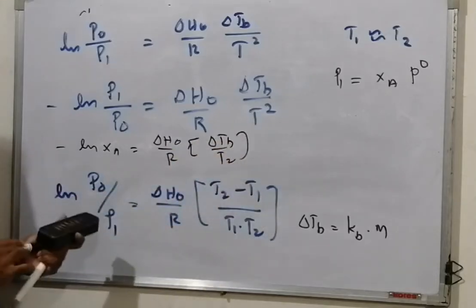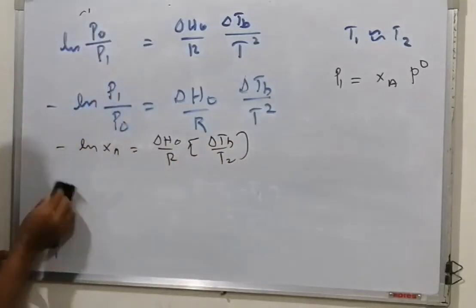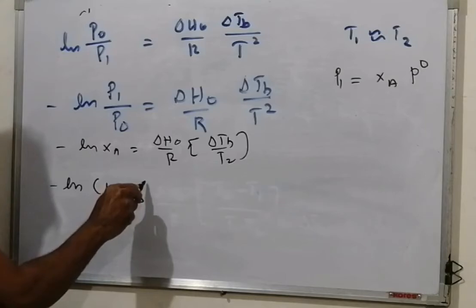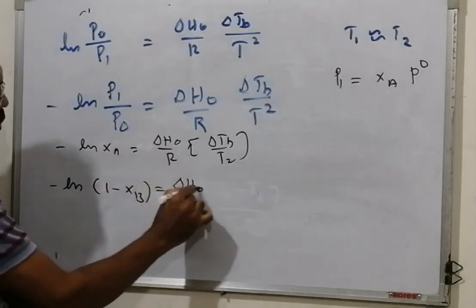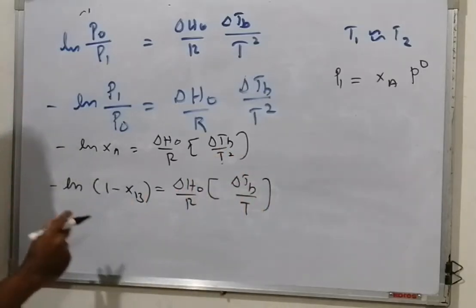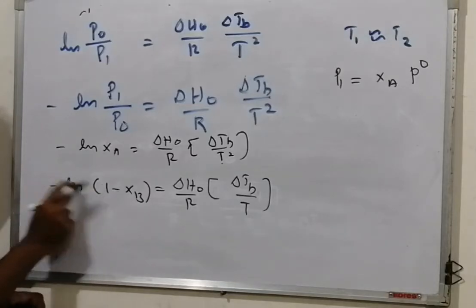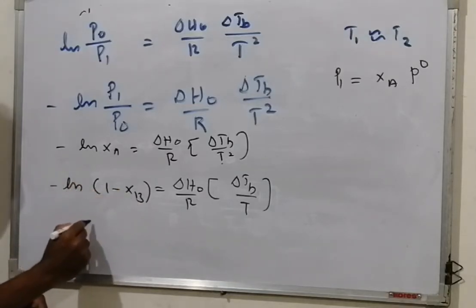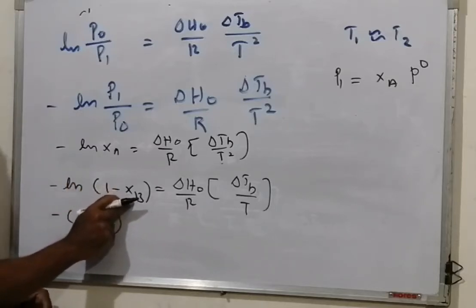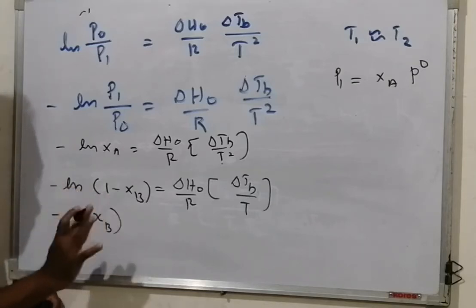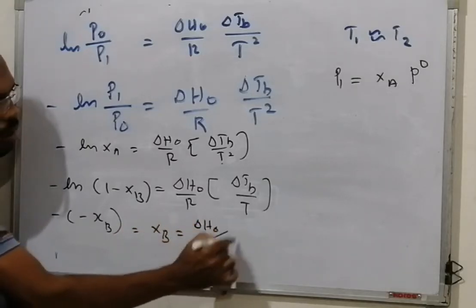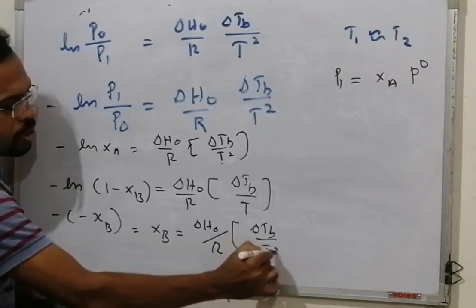Here delta Tb is the elevation in boiling point. Now, minus ln XA means minus ln of 1 minus XB is equal to delta H0 by R into delta Tb by T square. Now, ln 1 minus XB is almost equal to minus XB. This is mathematics: if XB is very small, ln 1 minus XB is equal to minus XB. Therefore, XB is equal to delta H0 by R into delta Tb by T square.